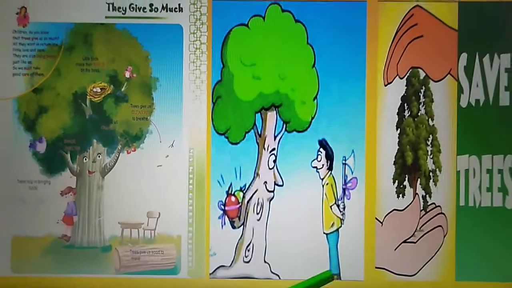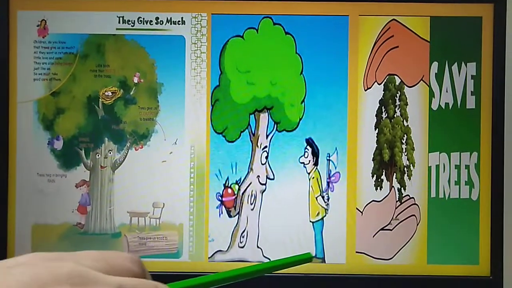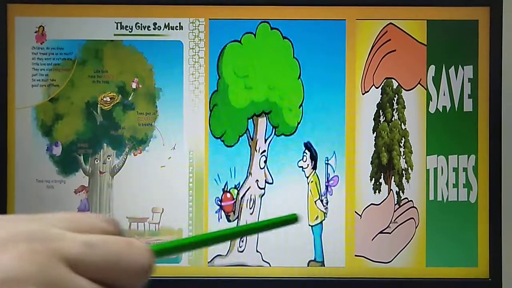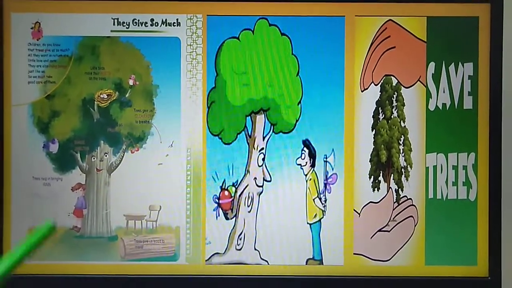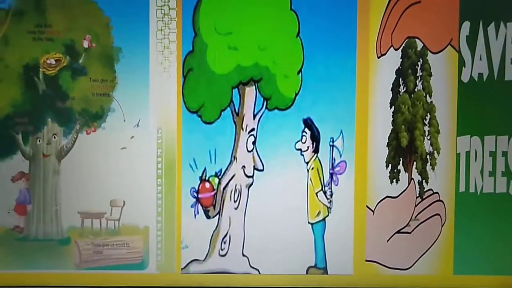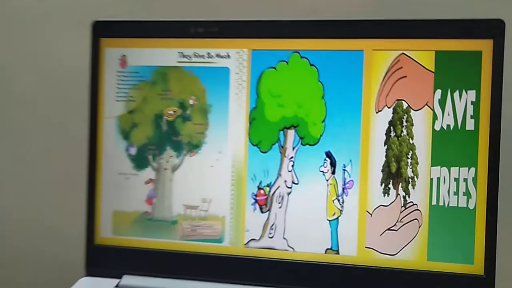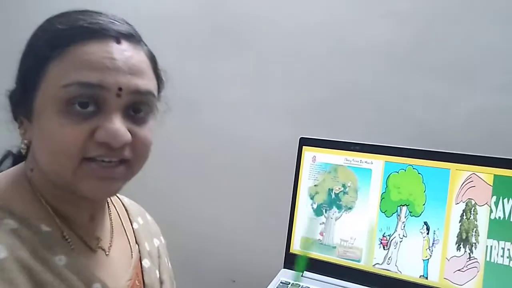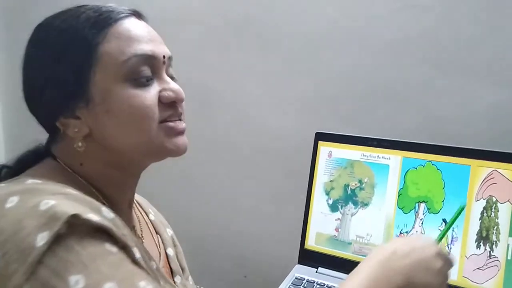We should not cut the plant. See, when the woodcutter is going to the tree to cut it, the tree doesn't know he has come to cut it. So the tree thought of giving something to him, the food. See how innocent the trees are? Isn't it, children? Should we cut the trees? No, we should not cut the trees. We should save the trees. We have learned so many uses of plants. Isn't it, children? Shall we go back to our board now?